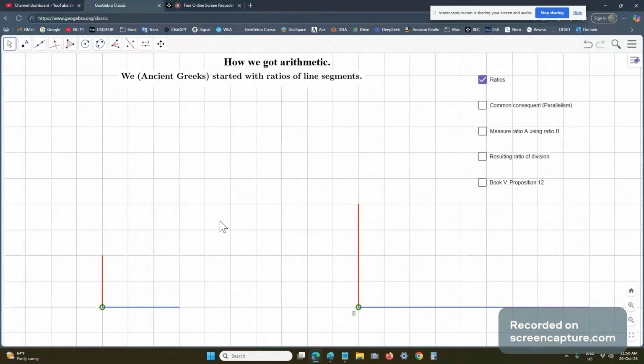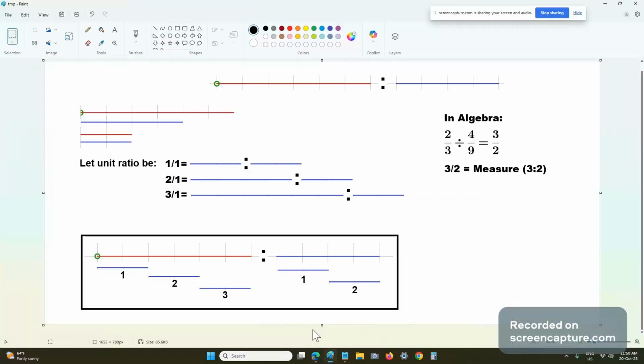The very first thing that we started with are ratios, and we used line segments because they're the simplest. How we'd represent the ratios is as follows. We say let this vertical line be the antecedent part of the ratio and this the consequent. If you write this as a ratio, you have the red line as the antecedent and the blue line as the consequent.